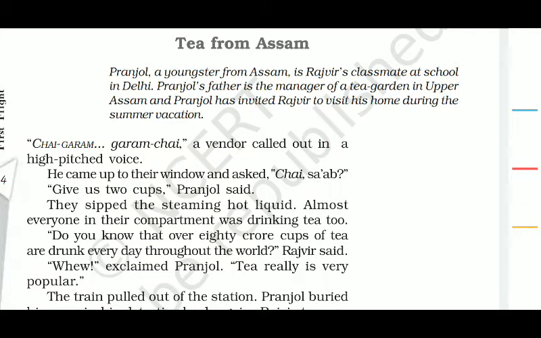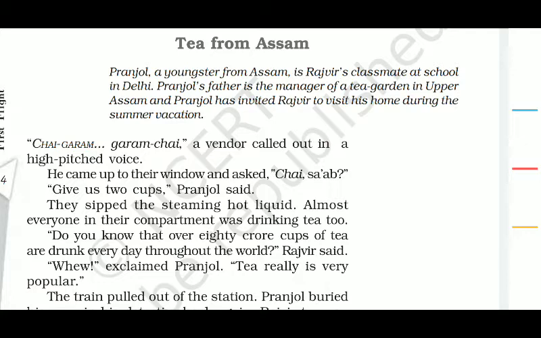And you will find it very interesting since here you find two young characters like you, like the students of class 10th. Pranjol is a young boy who comes from Mariani, Assam.